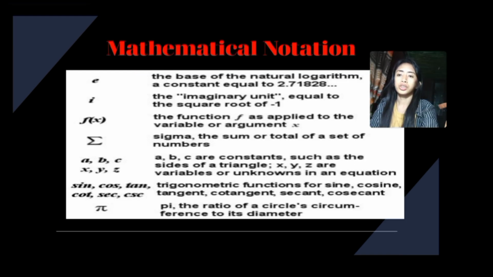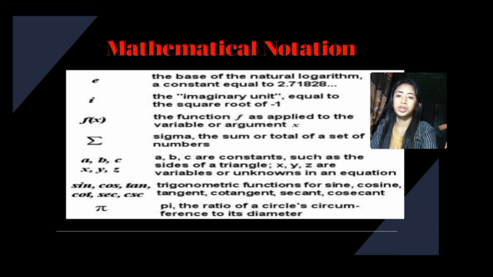The other contribution of Euler is mathematical notation. Here is the picture of the mathematical meaning of the symbols on the left side, where e is the base of the natural logarithm, a constant equal to 2.71828, and i is the imaginary unit equal to the square root of negative 1.